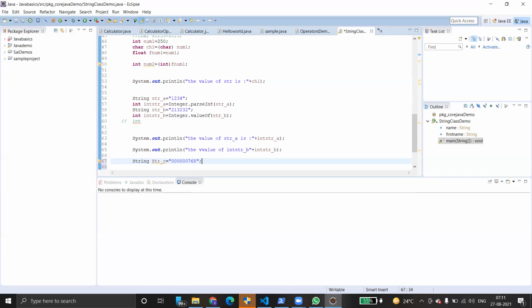First you have to convert the string into an integer, and then only can you perform the mathematical operation. How do you convert the string into an integer?